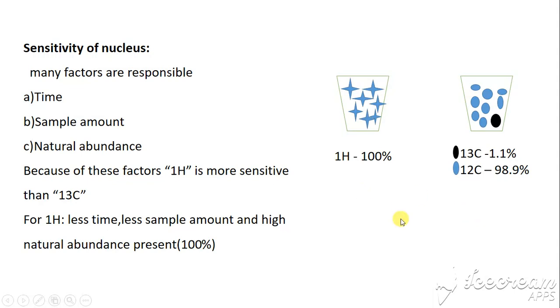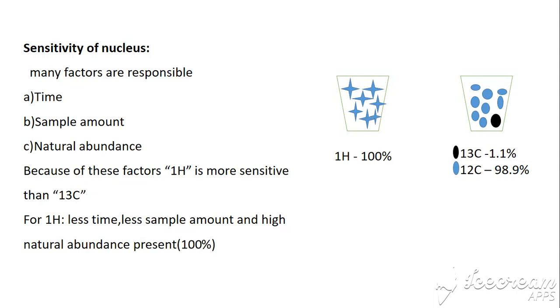And sample amount is a very important thing in our research laboratory, because we have only a small amount of sample, and in a sample many types of compounds are present. NMR spectroscopy is used only for carbon and hydrogen identification, and in case other functional groups are also present in a sample, then other spectroscopy is also used for identification of the functional group.